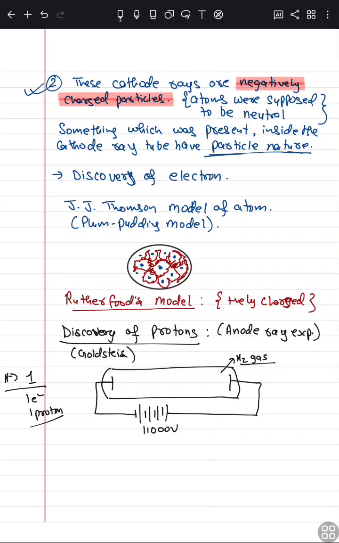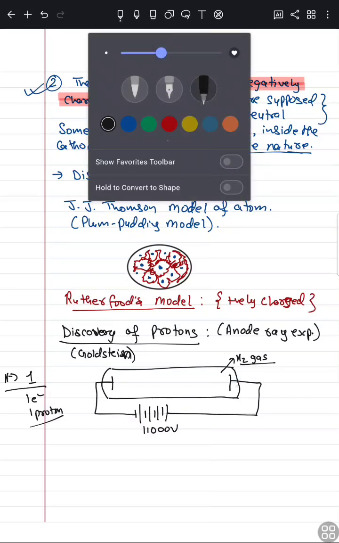After J.J. Thomson's model and the cathode ray experiment, many scientists started doing the same experiment by taking different gases and changing some criteria.